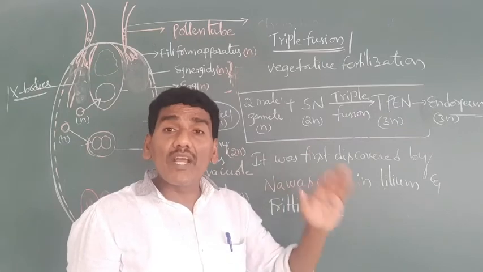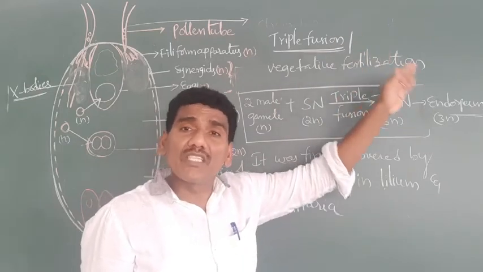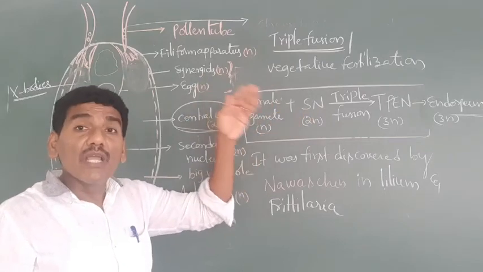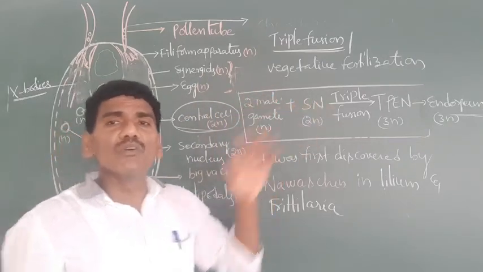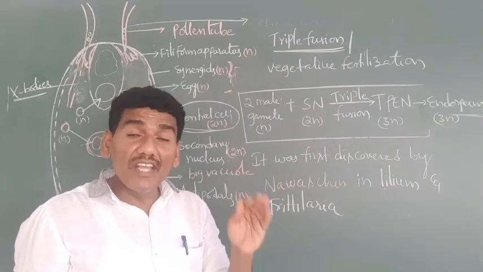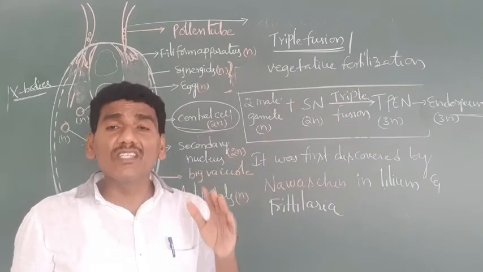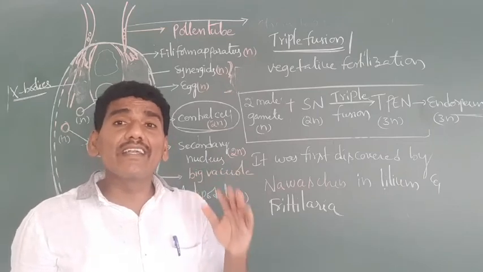Embryo is a product of syngamy. Later, the zygote is converted into embryo. Here, embryo is a product of syngamy. That's why two types of fertilization take place inside the embryo sac.